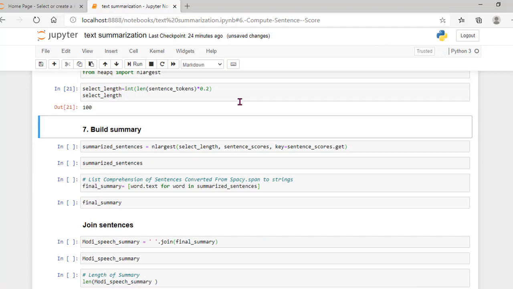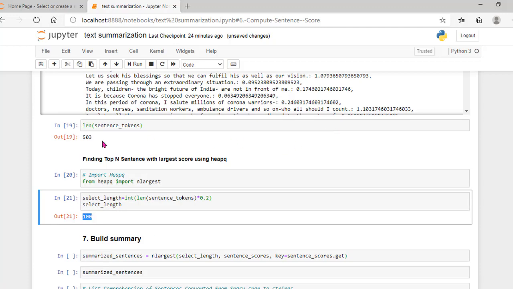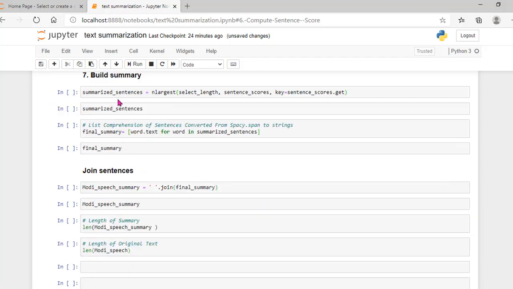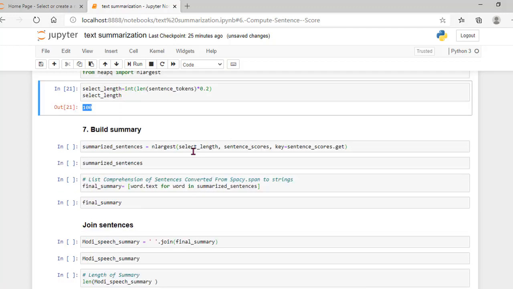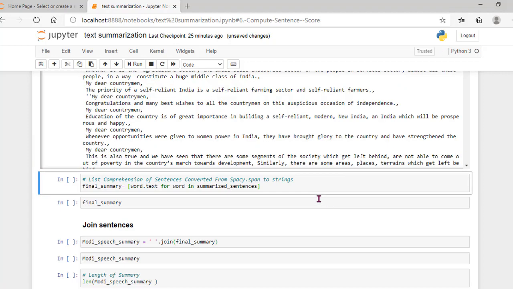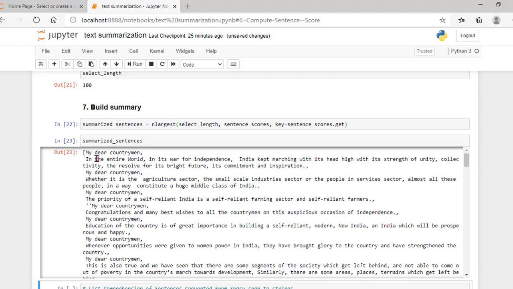Now let me execute this. Here I am going to take 100 sentences out of the 503 sentences, and then in my next step I am going to build the summary. How do I summarize the sentences? By taking the nlargest. In this I am passing these parameters. First one is select length, that is 100 sentences I am passing here, and then sentence score is the key that I am going to take. Let me execute this. So these are the summarized sentences. So I got the summarized sentences from the whole document.